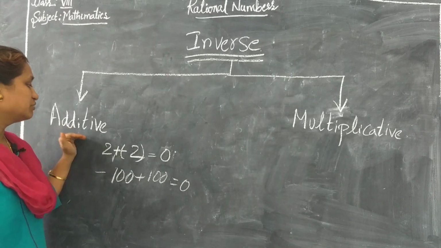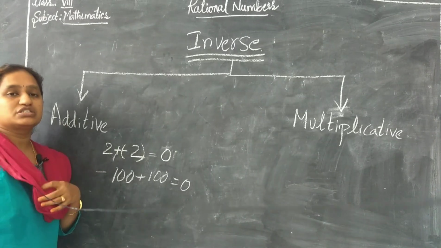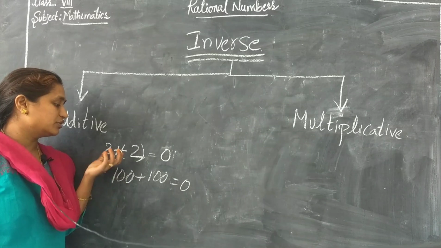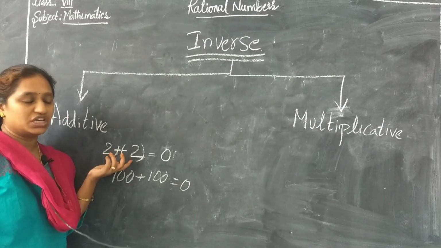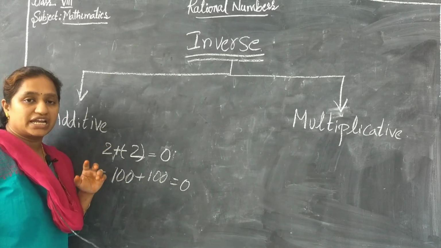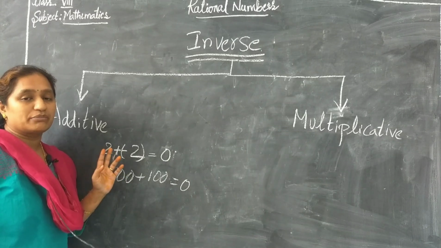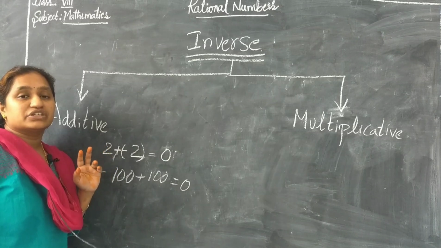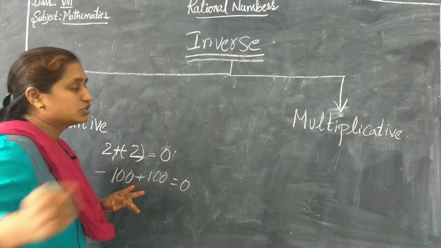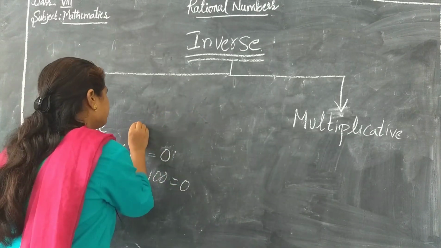So what is the statement of additive inverse? What is the point which we are discussing here today? If 2 numbers are added and the resultant is 0, then those 2 numbers are called additive inverse of each other.